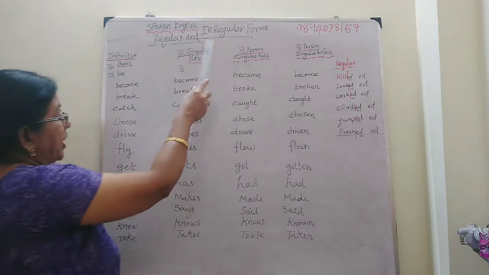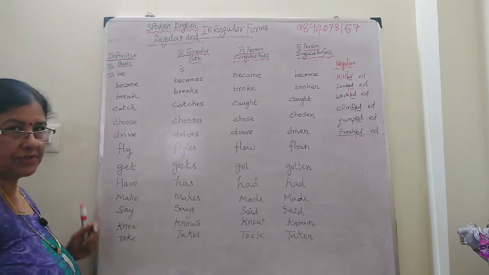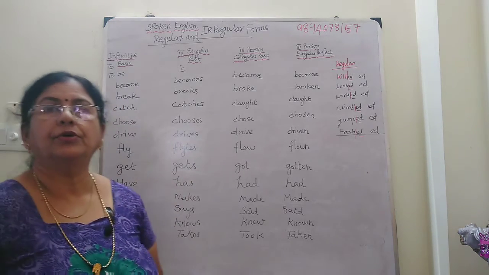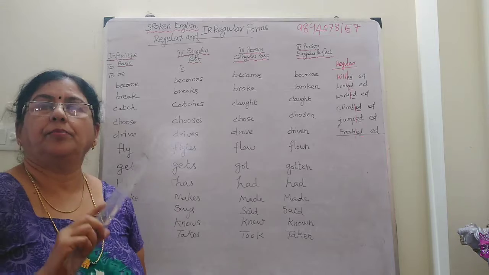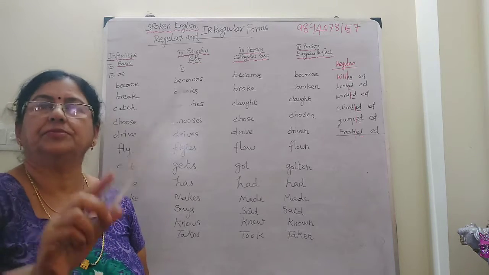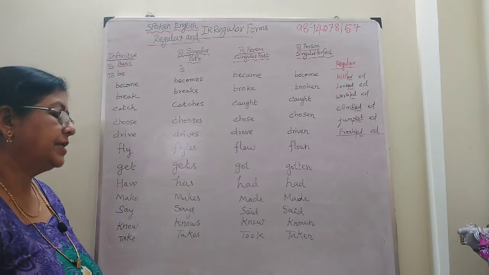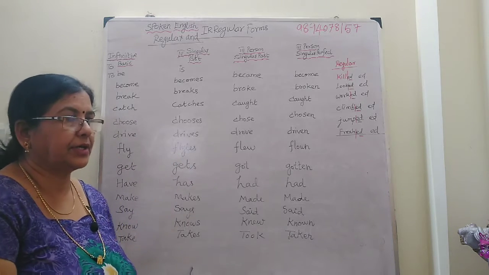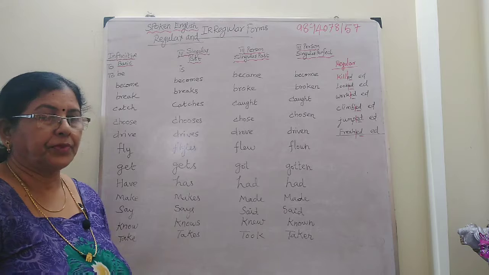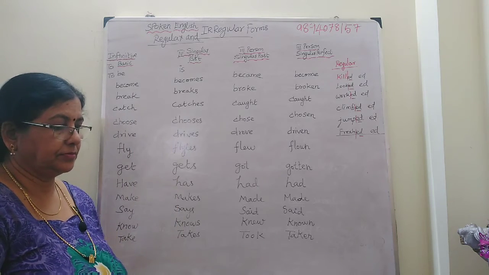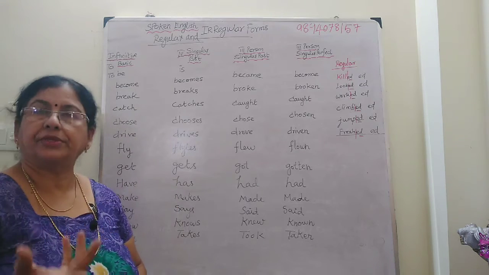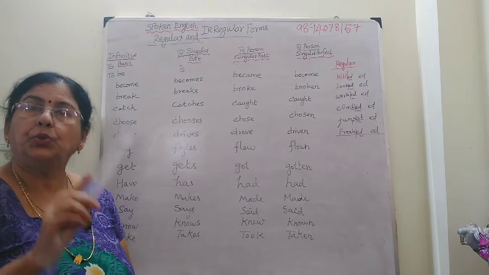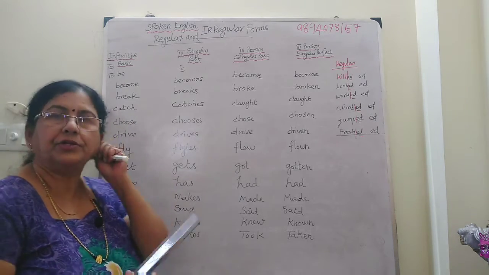Now, what do you mean by irregular form? That we will see now. Infinitive. What is an infinitive verb? If you add to plus verb, it is called an infinitive verb. For example, to learn, to sing, to write, to read, to see. Any verb with to in front, we call that infinitive.